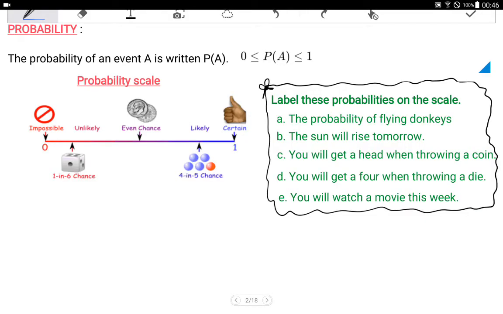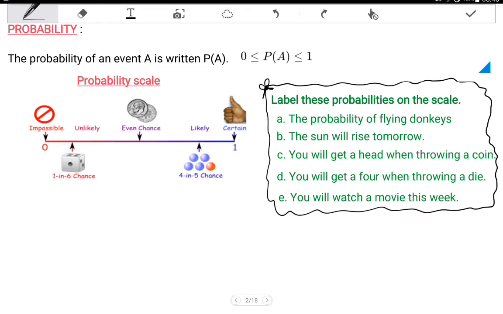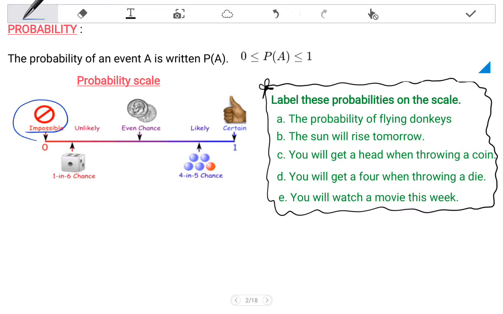All probabilities lie somewhere on a scale between impossible and certain. The probability scale goes from 0 to 1, with 0 indicating that something is impossible and 1 that it is certain.